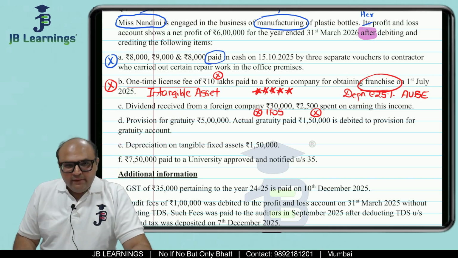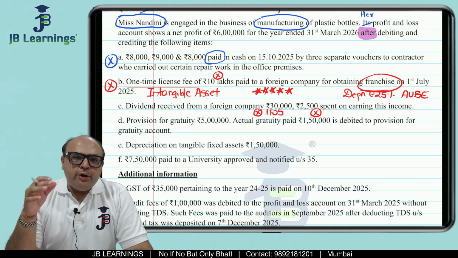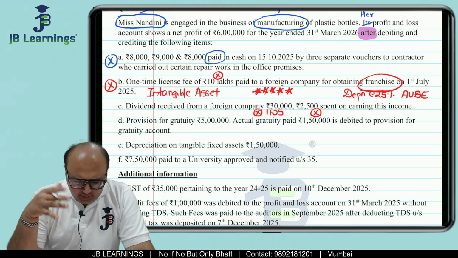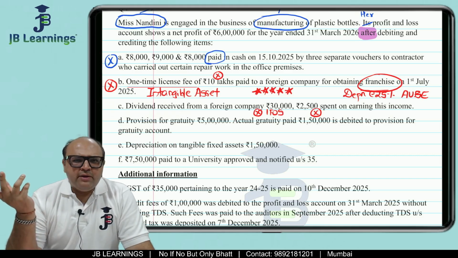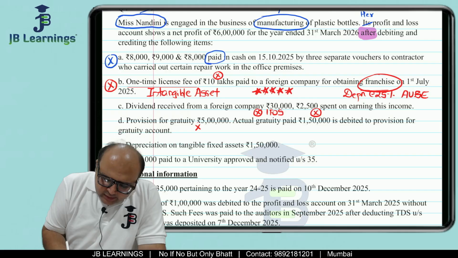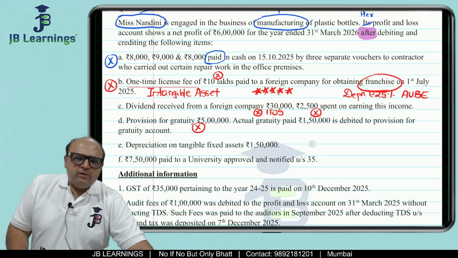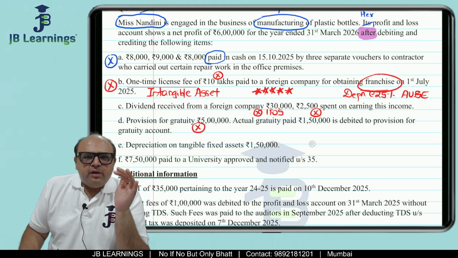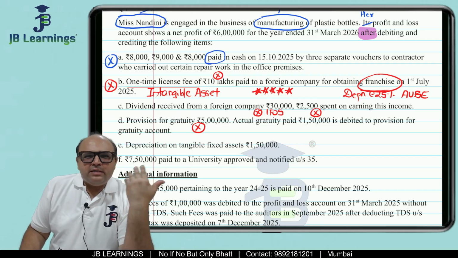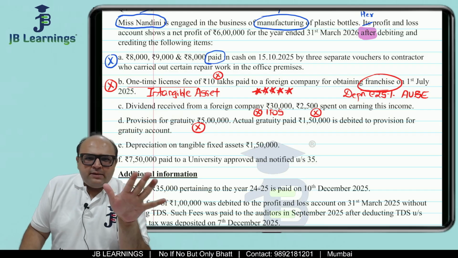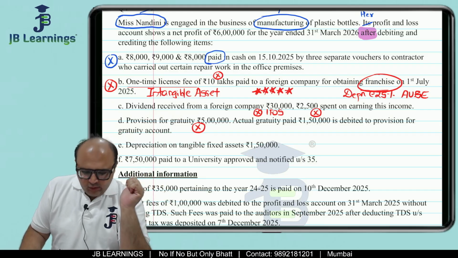Provision for gratuity, 5 lakh. Now see, if an amount is contributed to an approved gratuity fund, that is allowed under 36(1). But it is not given here as an approved gratuity fund. They have just said provision for gratuity. So friends, any provisions, any reserves are not allowed. If my CA Final students are also listening to this video, they know that there are a few provisions in CA Final which are allowed if they are as per ICDS. But as far as CA Inter is concerned, provisions and all are not allowed.